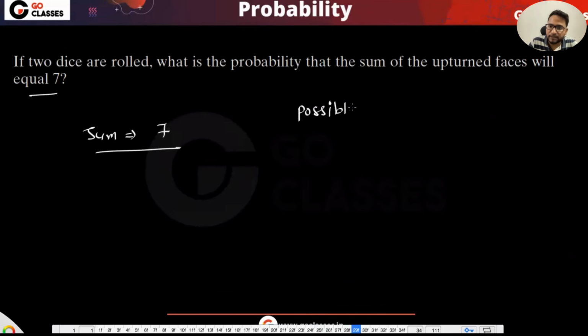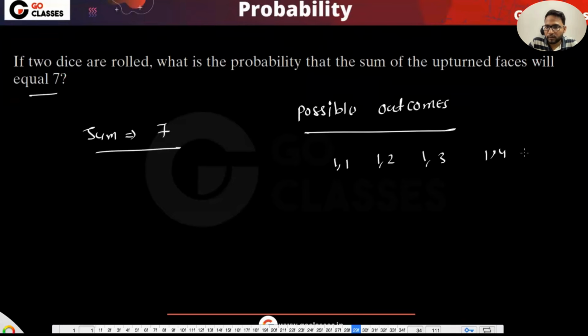What is the sample space? If you're rolling two dice, then it could be 1,1, could be 2,2, like this, right? It could be 1,1, 1,2, 1,3, 1,4, 1,5, 1,6, 2,1, 2,2, like this, right? It could be 36, I think.